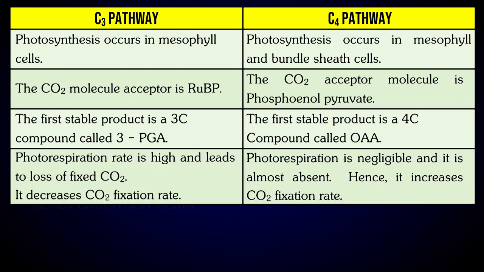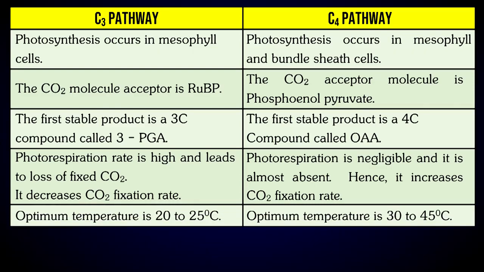In C3 pathway, photorespiration rate is high and it leads to the loss of fixed carbon dioxide. It decreases carbon dioxide fixation rate. In C4 pathway, photorespiration is negligible and it is almost absent. Hence, it increases carbon dioxide fixation rate. In C3 pathway, the optimum temperature is 20 to 25 degrees Celsius. In C4 pathway, the optimum temperature is 30 to 45 degrees Celsius.